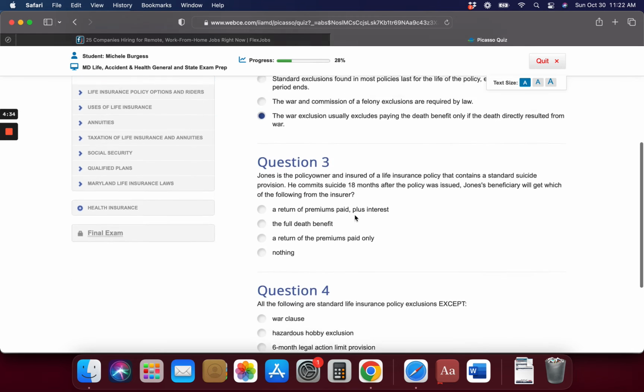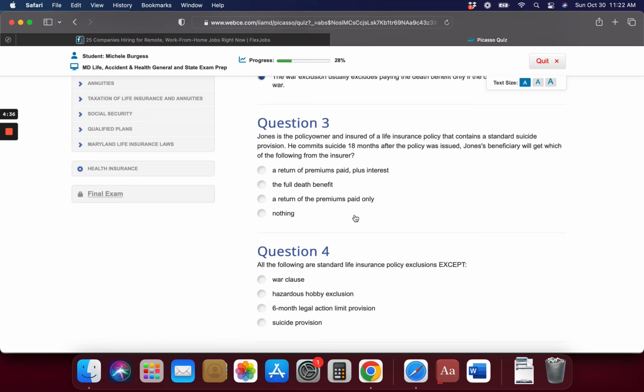Jones is the policy owner and insured of an insurance policy that contains a standard suicide provision. He commits suicide 18 months after the policy was issued. 18 months is a year and a half. Jones' beneficiary will get which of the following from the insurer?